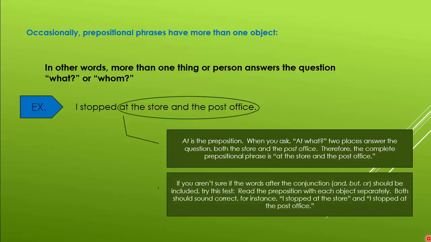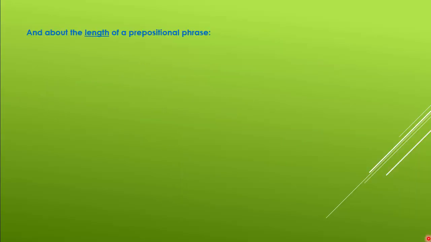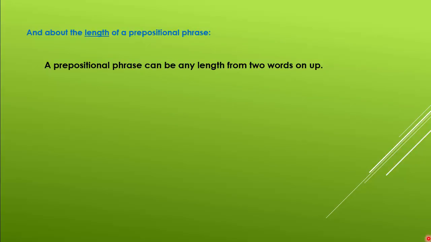If you aren't sure if the words after the conjunction, and, but, or, should be included, try this test. Read the preposition with each object separately. Both should sound correct. For instance, I stopped at the store, and I stopped at the post office. And about the length of a prepositional phrase. A prepositional phrase can be any length from 2 words on up.